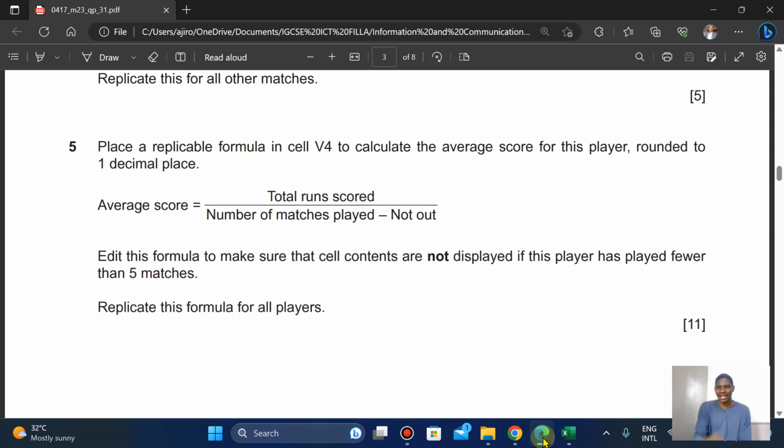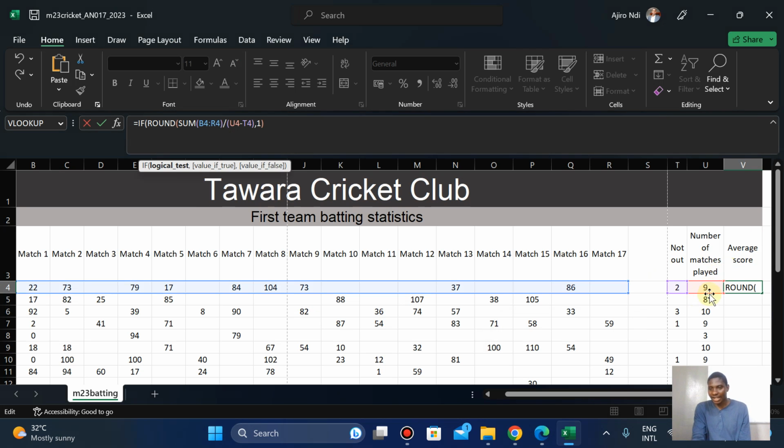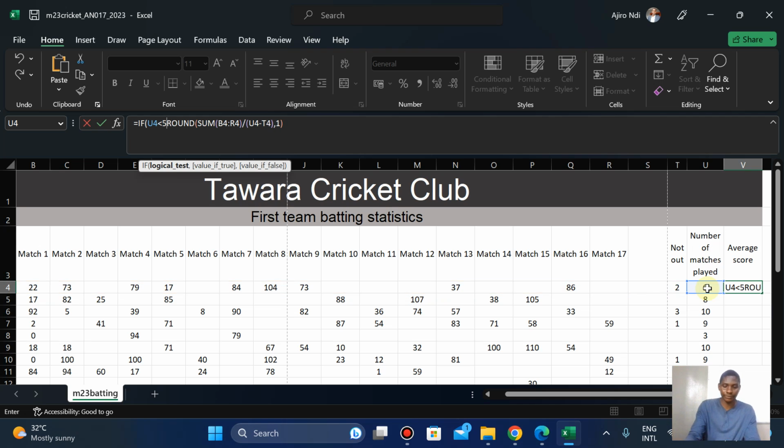If the player has played fewer than... can you see that? Has played. So if U4 is less than 5, comma, what will be the true value?